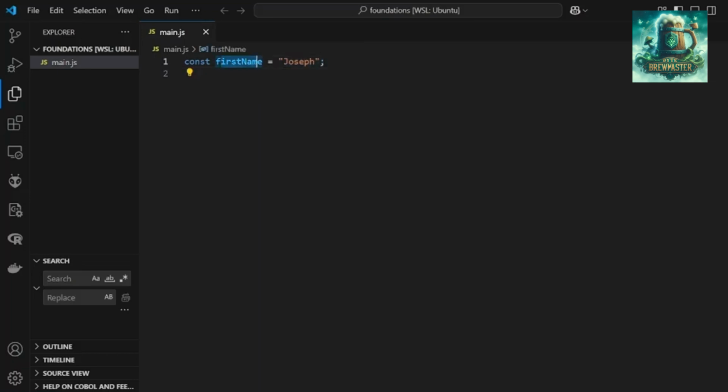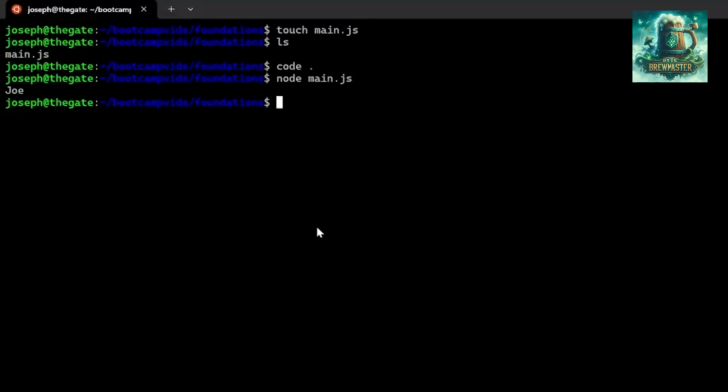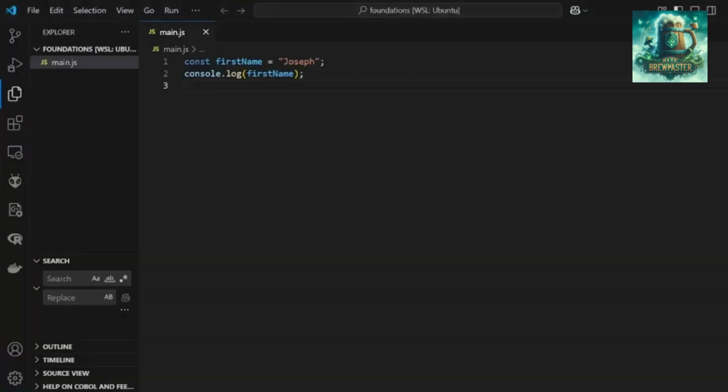So it's going to be a first name. Well, my first name is Joseph. So the first name variable will hold Joseph. The box that's called first name will hold my name. If we want to check that that's the case, we can do a console.log, and this will print it out to our terminal for us. Or if you go to any web page, you can press Control Shift J and do it right there as well. If we do console.log first name, we can come down here and see that there's Joseph. So we can put that information into a variable and then print it out.